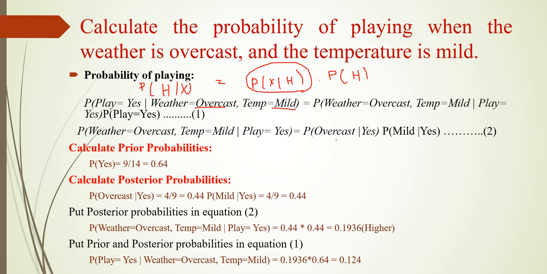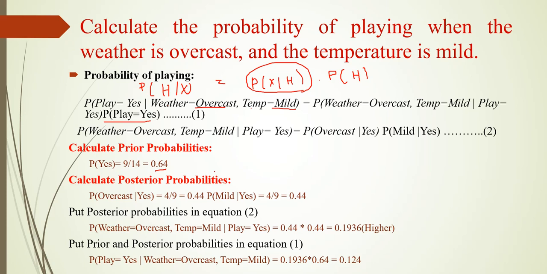So first thing, we need to calculate the prior probabilities. For our hypothesis, probability of yes: totally 9 yes are there, total number of records is 14. So 9 by 14 is equal to 0.64. Then probability of overcast given yes, we know from the likelihood table, is 4 by 9, so the value is 0.44.